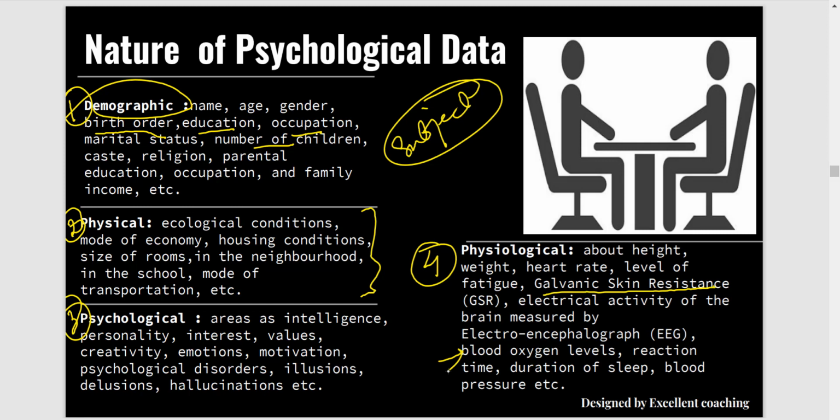type of data which is required for your research. And it is not that every time you are doing a research you have to take all these psychological and physiological data, but still if it is required in your research, then you have to collect these data. And these are the four categories in which your data is categorized.